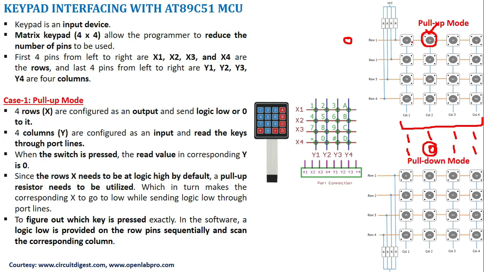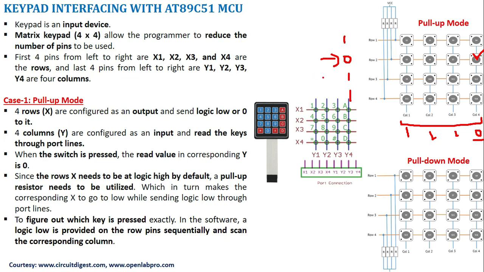After scanning the first row, we change the logic to the second row. Row 1 will be 1, and now row 2 is activated by providing 0. Rows 3 and 4 are not activated. While giving a signal to row 2, I again scan the columns. If this switch is pressed, I will get the signal 1110. By looking at the 0, we know that in the second row, the fourth switch has been pressed.